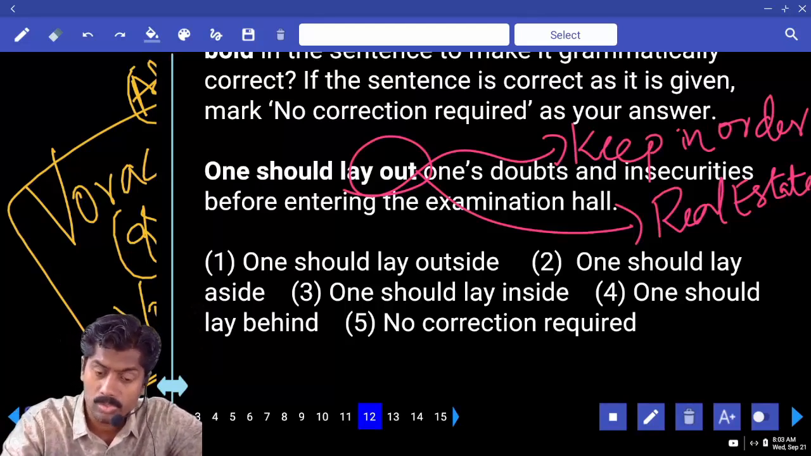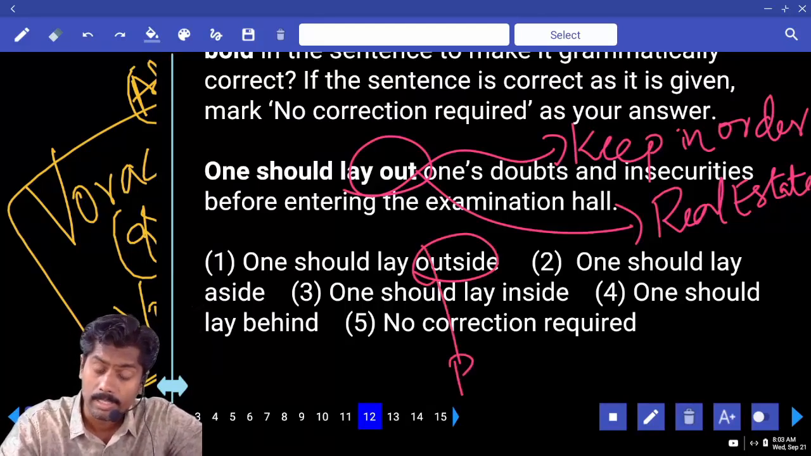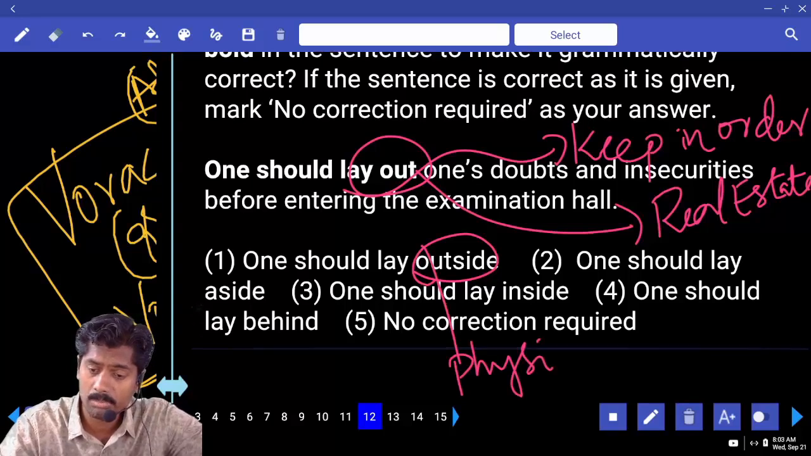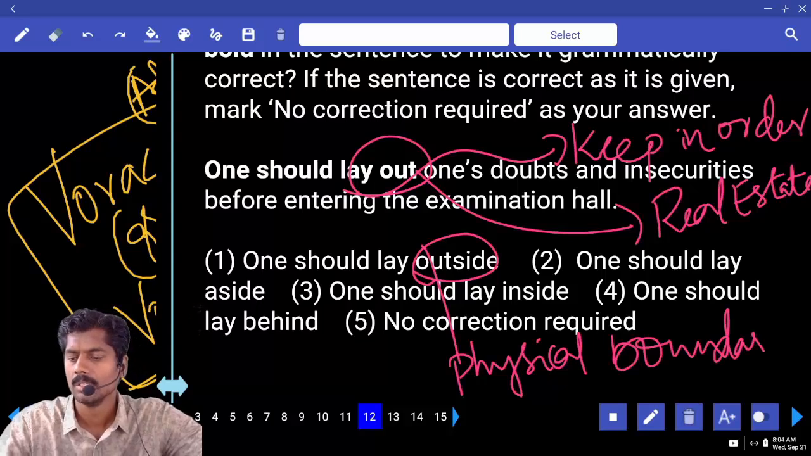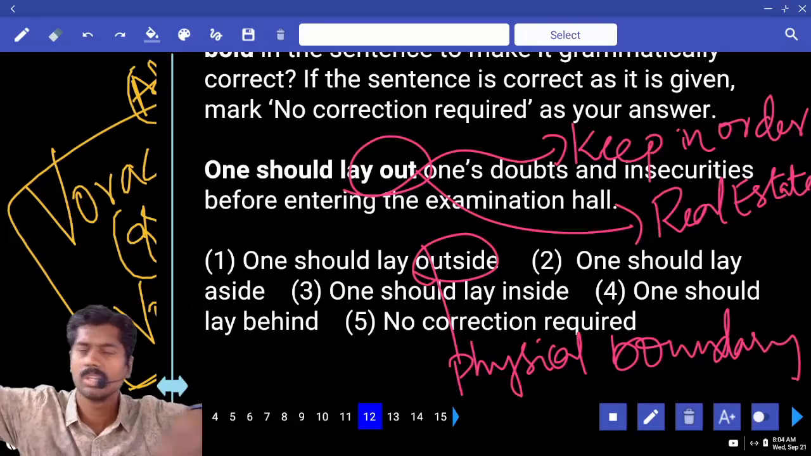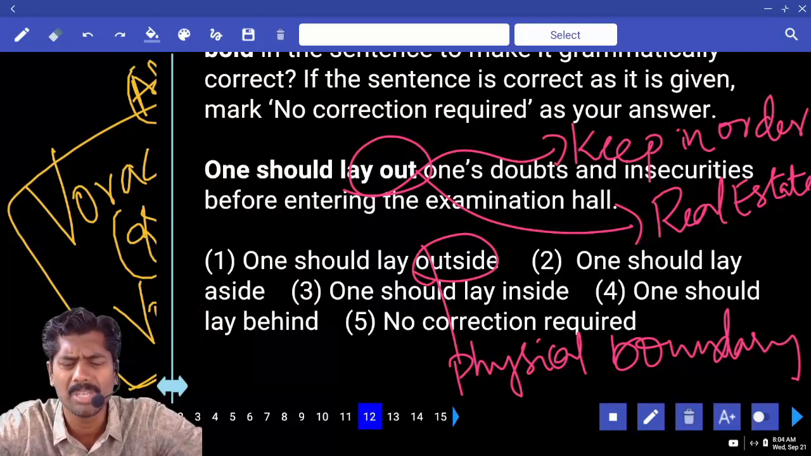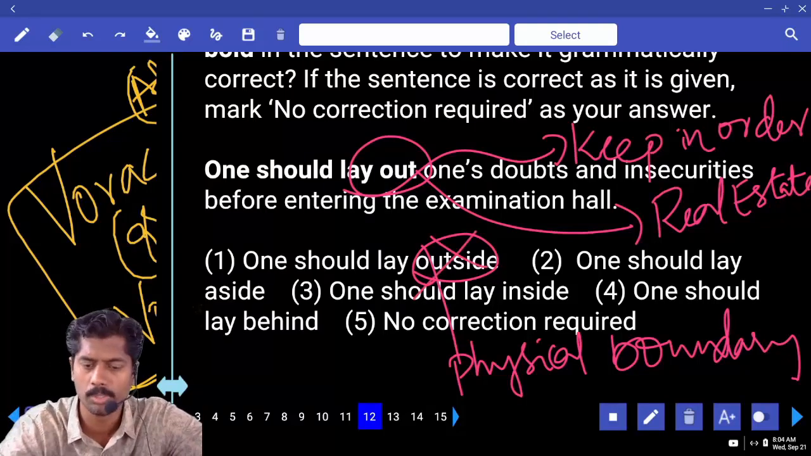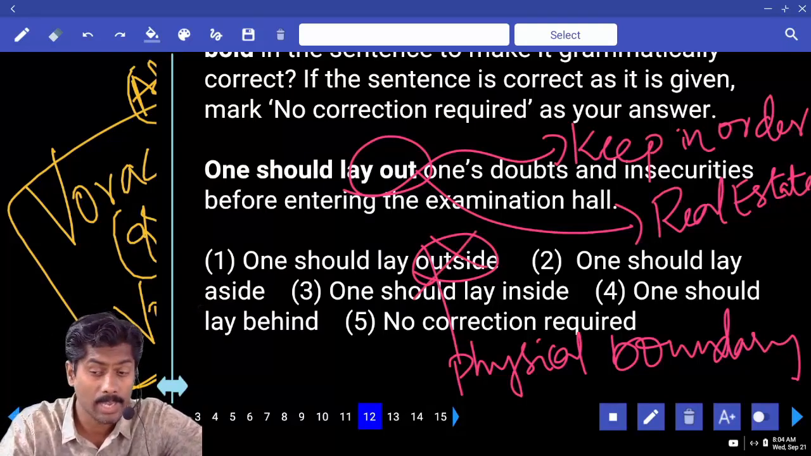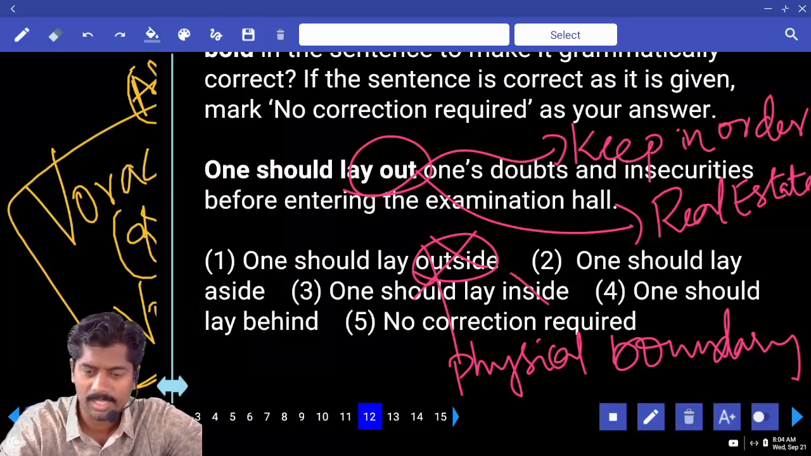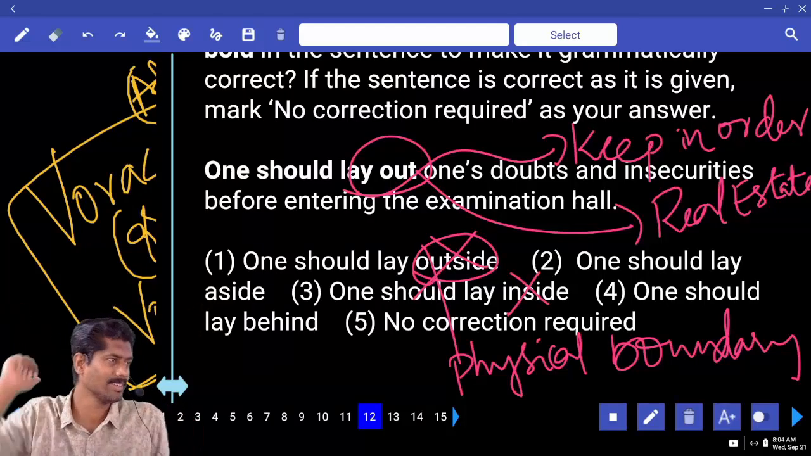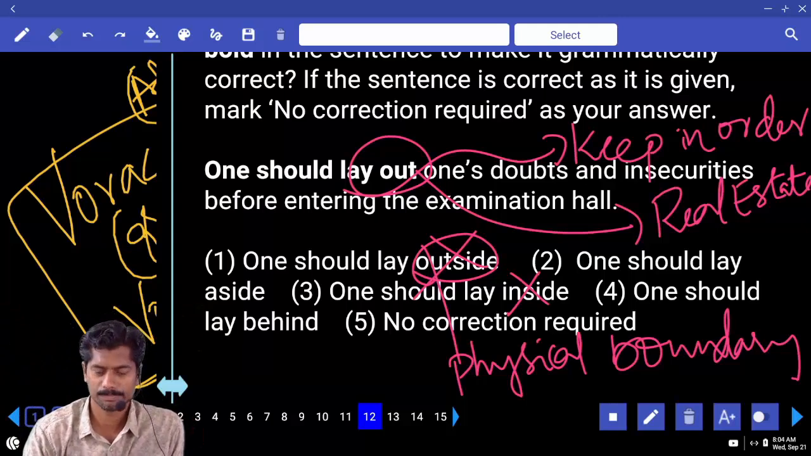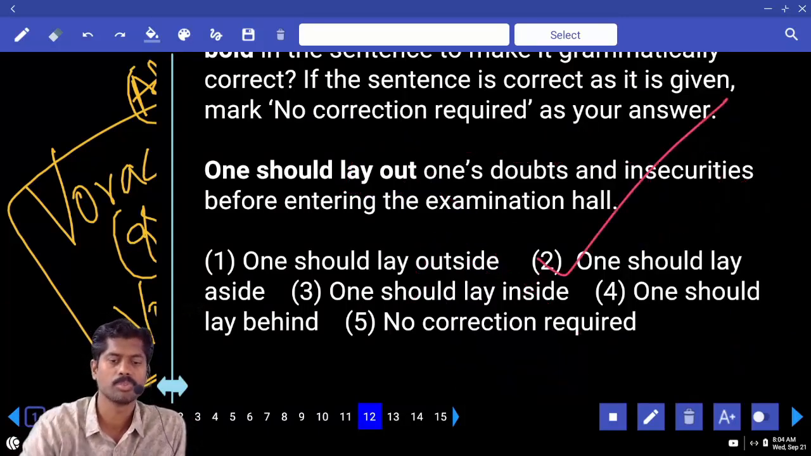Lay outside. Outside will come when there is a physical boundary. When a physical boundary is there, you say outside, inside, like outside the classroom, inside the classroom. But here we are talking about doubts and insecurities. Not possible. One should lay aside doubts and insecurities, keep them aside. Lay inside. If outside is not possible, inside is also not possible. Lay behind, keep it behind. Answer 2 or 4? Answer is the fourth option.